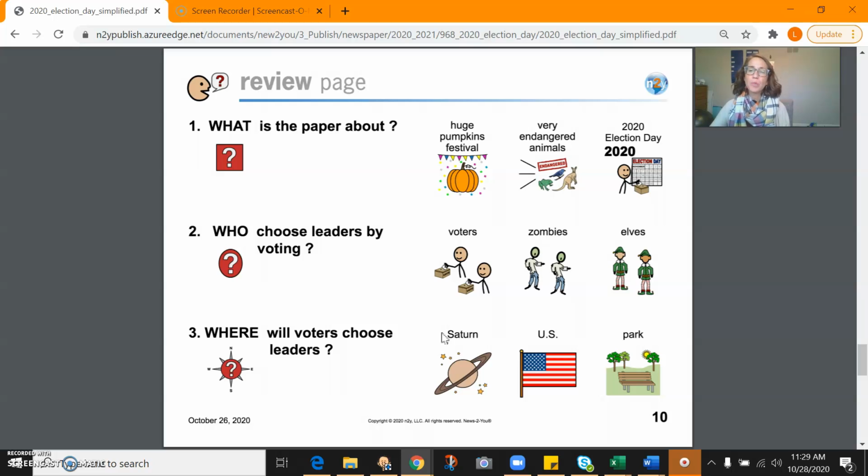Okay, 3 questions. What is this paper about? Huge Pumpkin Festival, Very Endangered Animals, or 2020 election day? This paper is about 2020 election day.